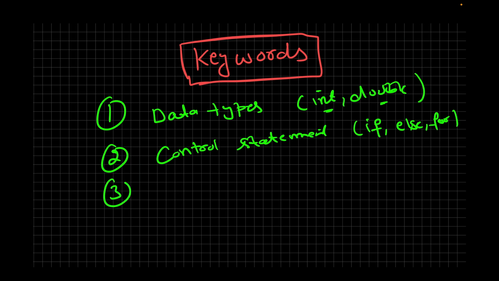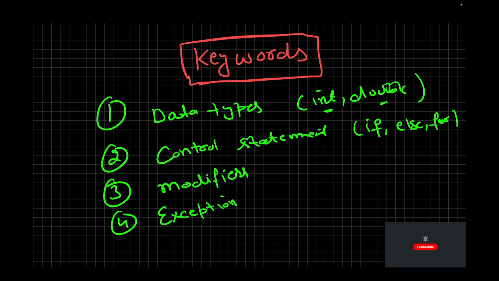Then we have something like modifiers. Modifiers define the visibility of our code. For example, private, which is only for me, and public, something like that. So you can put some of the keywords into this category. Then we have exceptions. I'm going to talk about this one later, but you can put some of the keywords into this category, and then the rest of them you can probably call others.